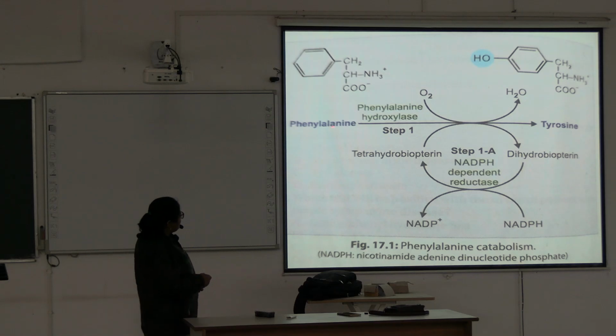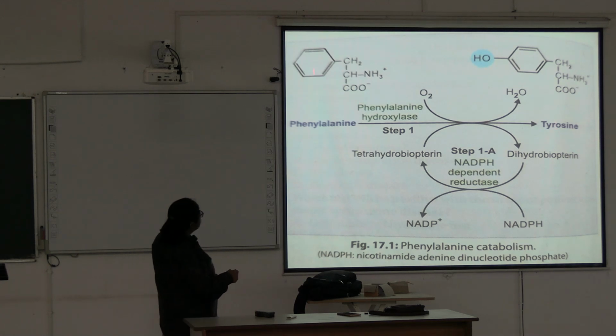Now the steps: first step, phenylalanine is converted by phenylalanine hydroxylase to tyrosine. In this step, look at the structure. You need not write the structure in the exam, just look at this. The difference between phenylalanine and tyrosine is one hydroxyl group. So the enzyme is hydroxylase, and O2 is converted to H2O, and here tetrahydrobiopterin is converted to dihydrobiopterin. The H2 comes from the tetrahydrobiopterin.